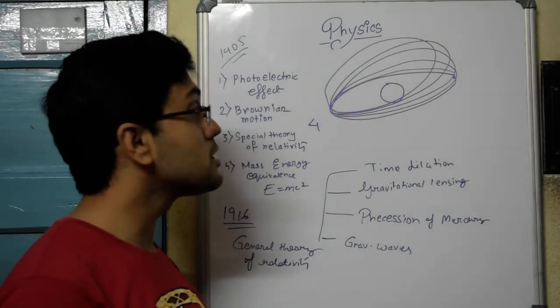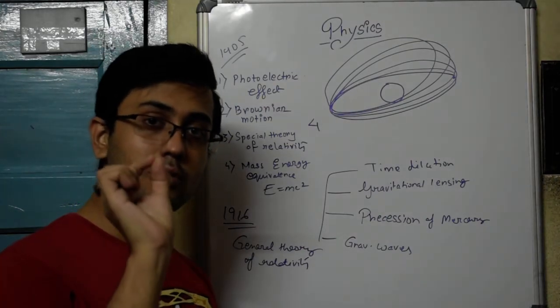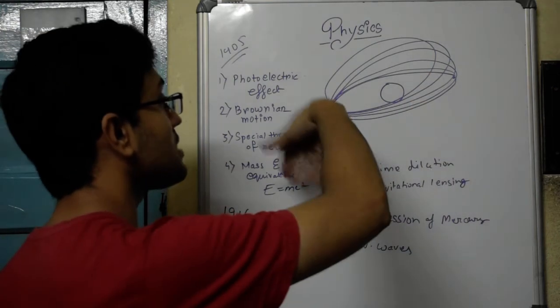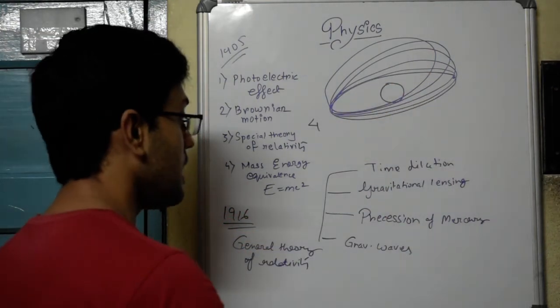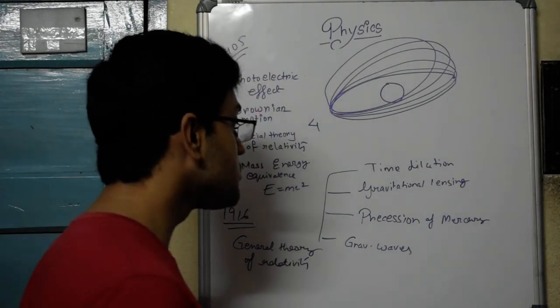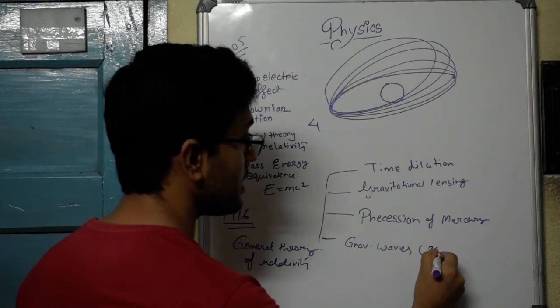This is known as the precession of Mercury. Mercury is slowly precessing away from the proper orbit, and it completes this cycle after a certain period of time. And finally he gave a prediction about gravitational waves, which were detected only as recently as 2016.